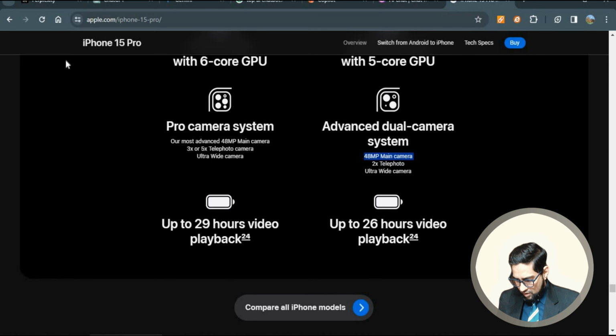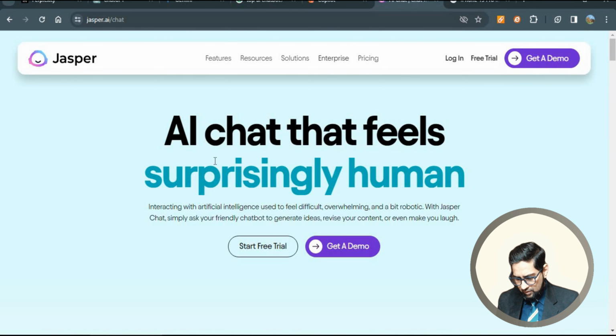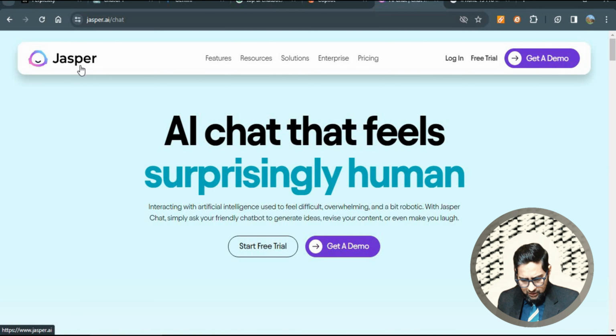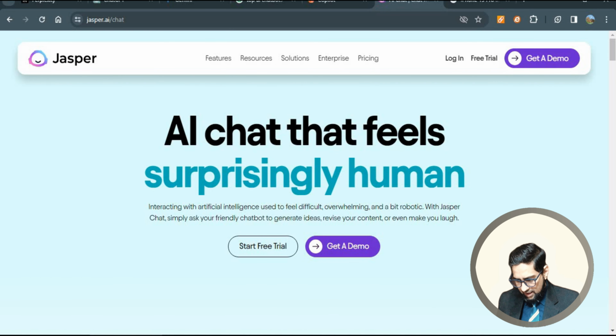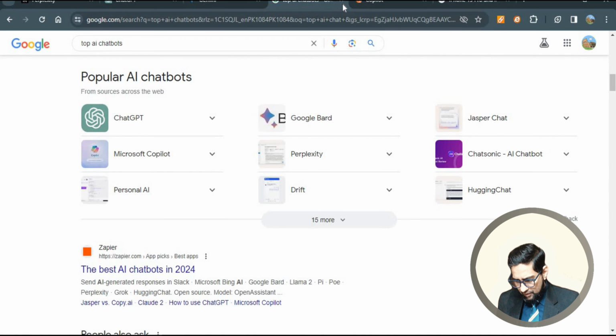I have another option over here. For example, I went to Apple's iPhone 15 Pro website and I'm going to ask this information. For example, I'll ask how many megapixels the advanced dual camera system in iPhone 15 Pro has. So let me go to the first one. This will be discarded because I have already explored all these websites and Jasper is not letting me use their chat interface without signing up. So this has already been disqualified. I'm going to close this window.